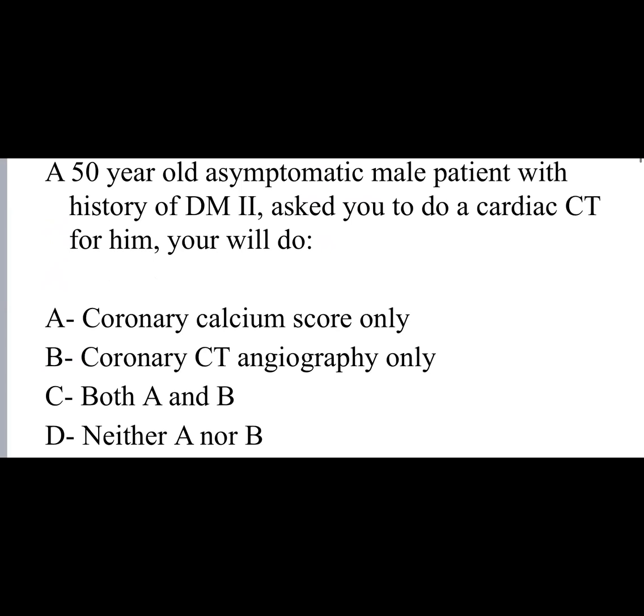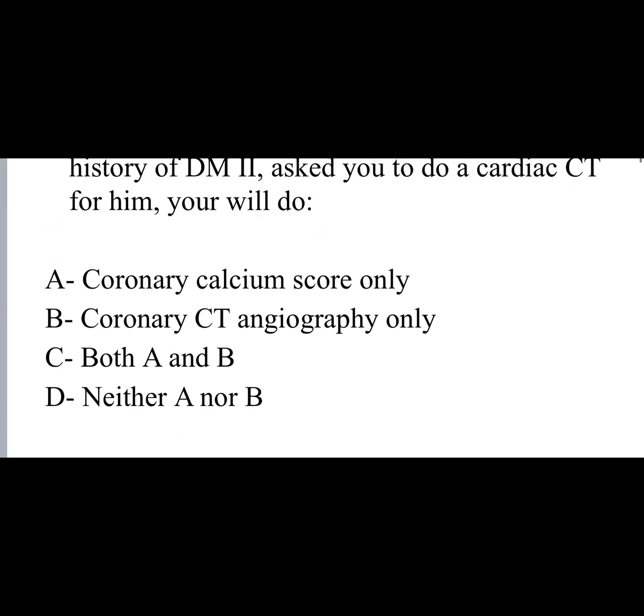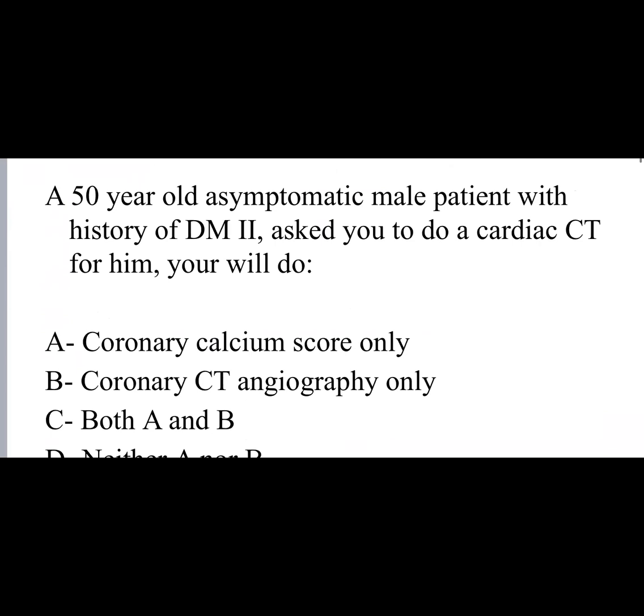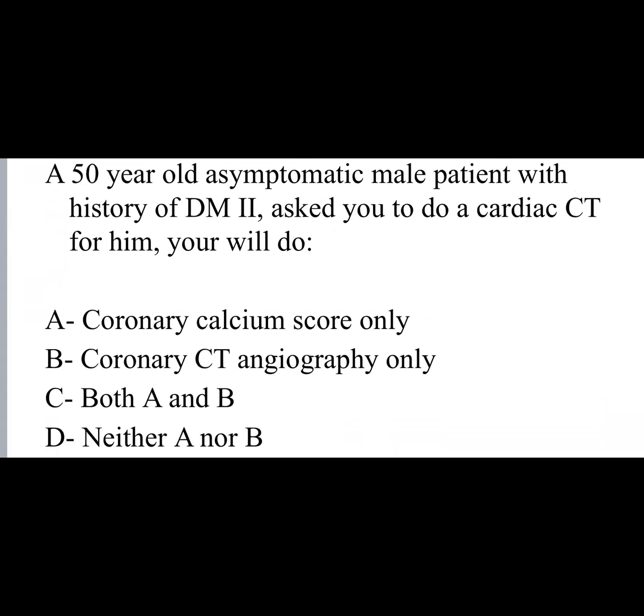You will do coronary calcium score only, coronary CT angio only, both A and B, or neither A nor B. How much are you going to submit to his request?